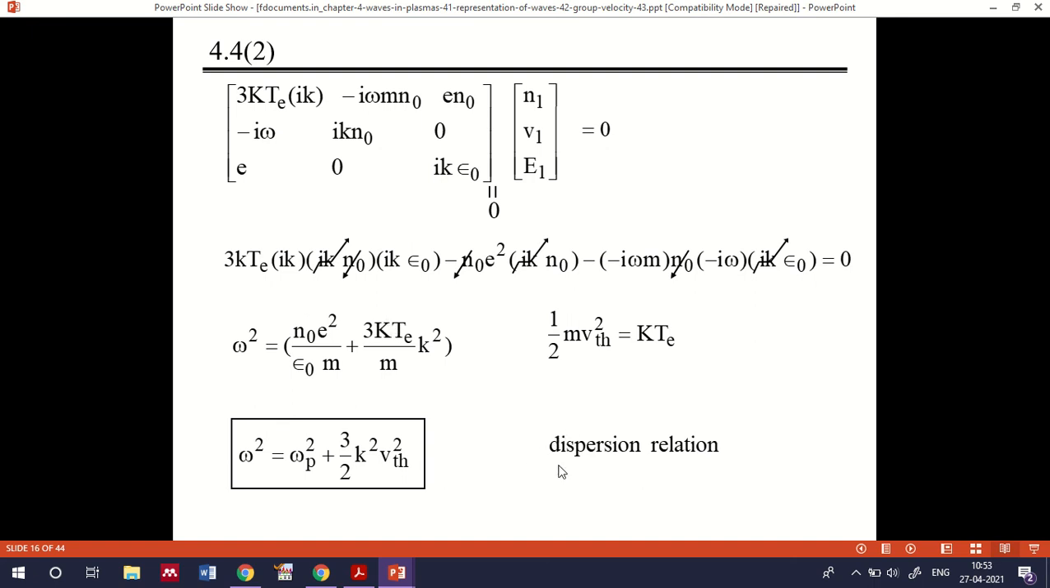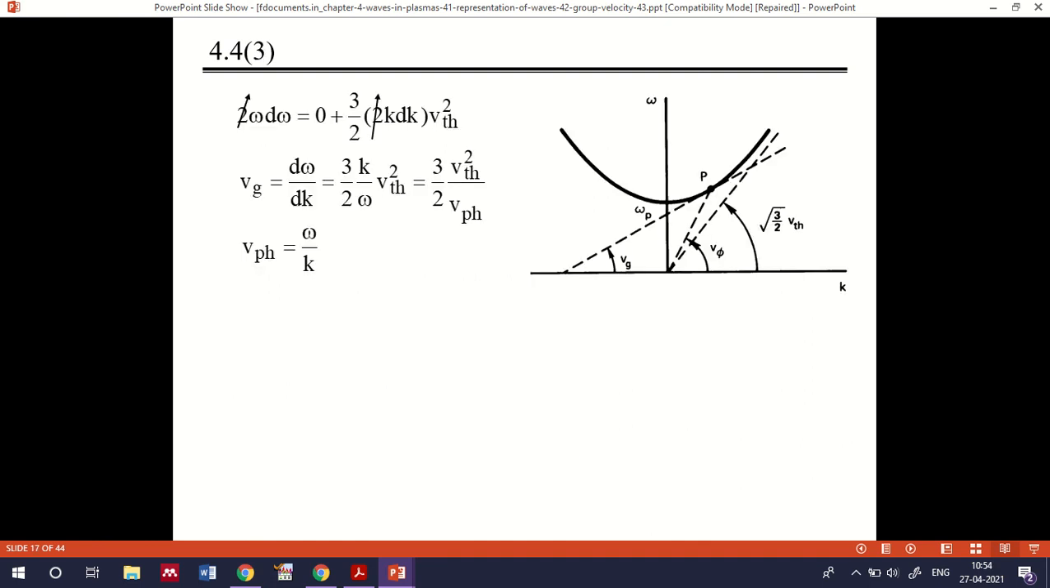And in this equation we can say that this is a dispersion relation equation, because you can see that there is a relation between angular frequency and the wave vector. If you plot this equation, you will get a frequency curve. So we can say that this is the dispersion relation corresponding to the electron plasma wave.